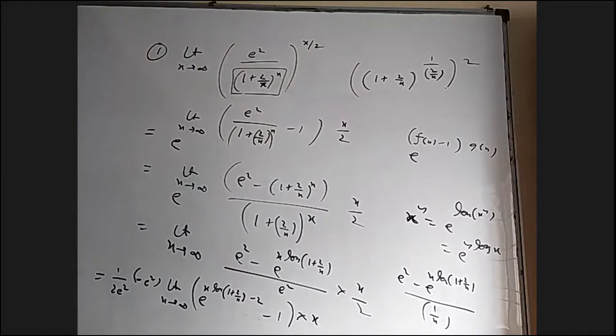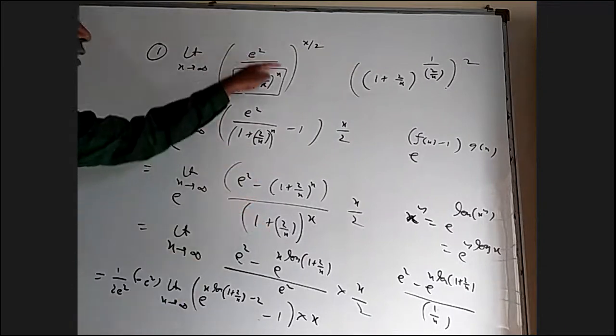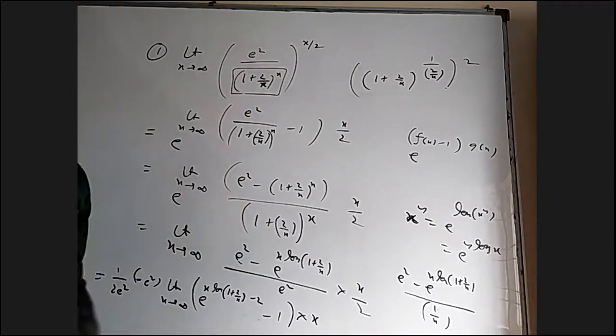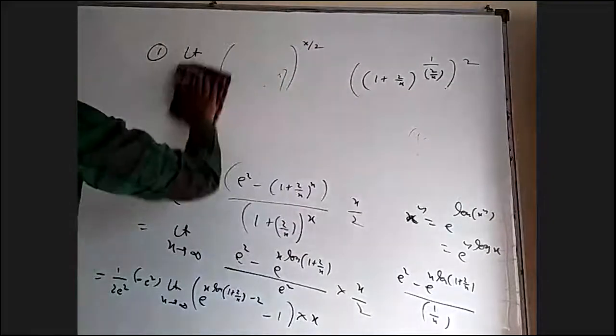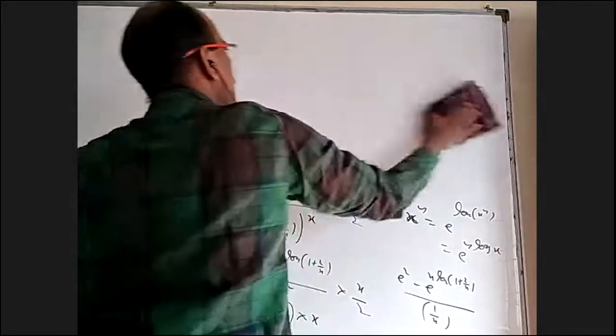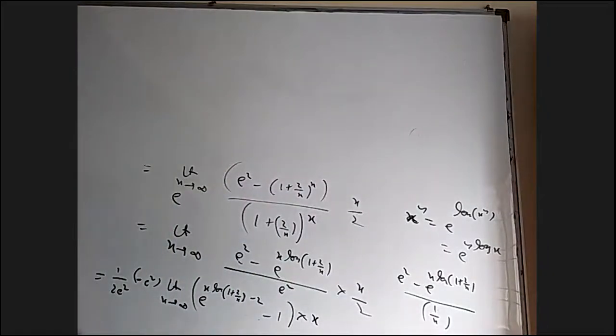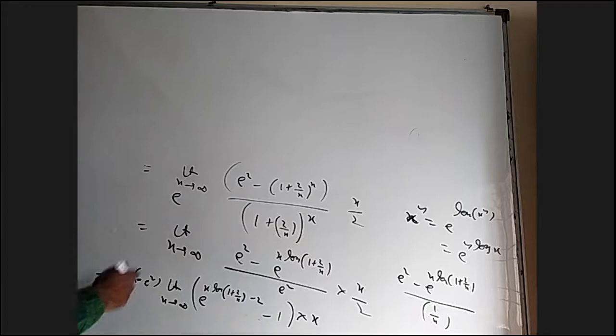That's why it is in the form of 1 power infinity. We could write this, not that anytime we can write, but understand how this is becoming 1, how this is becoming infinity. Now I have here minus e square got cancelled. I would have just divided this e square there. It's okay, both are same.